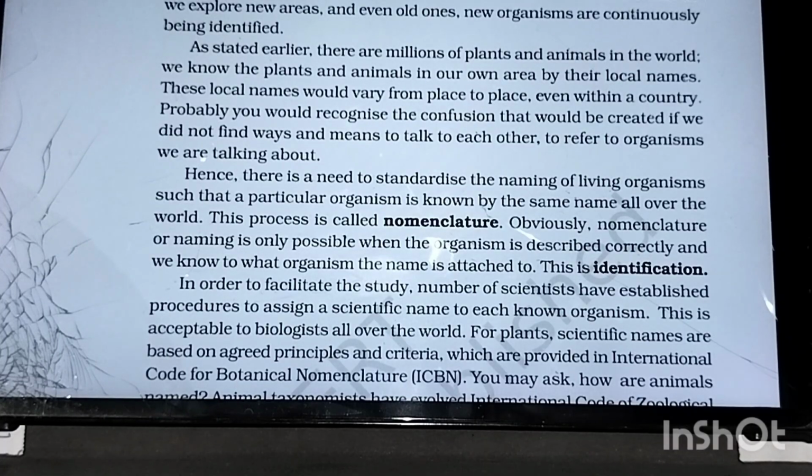That is going to be Latin. We give names in Latin because Latin is a dead language and it is mostly used by everyone. Since it does not survive anymore, there are no conflicts among people in using names for organisms. That is what they're telling here.